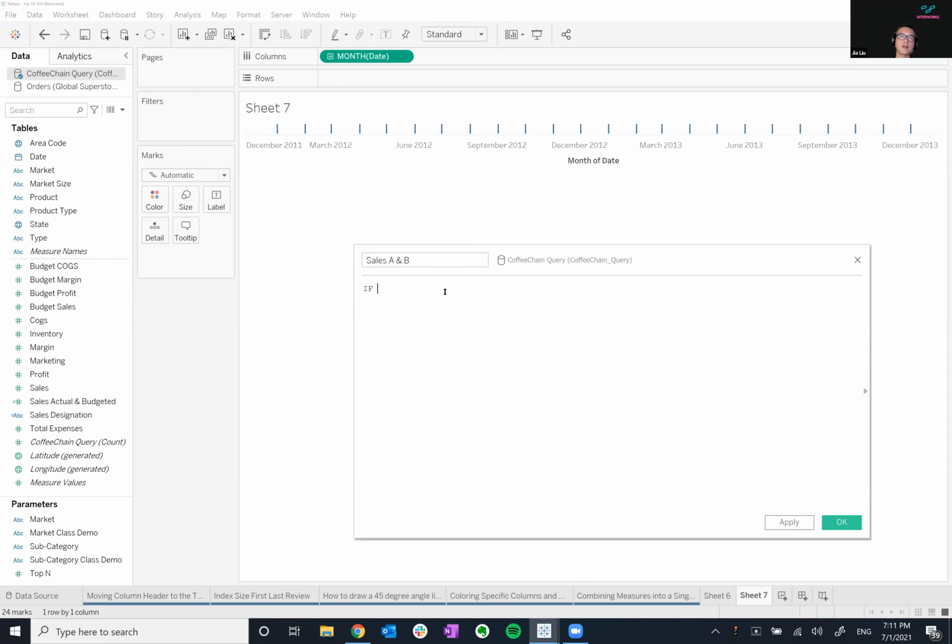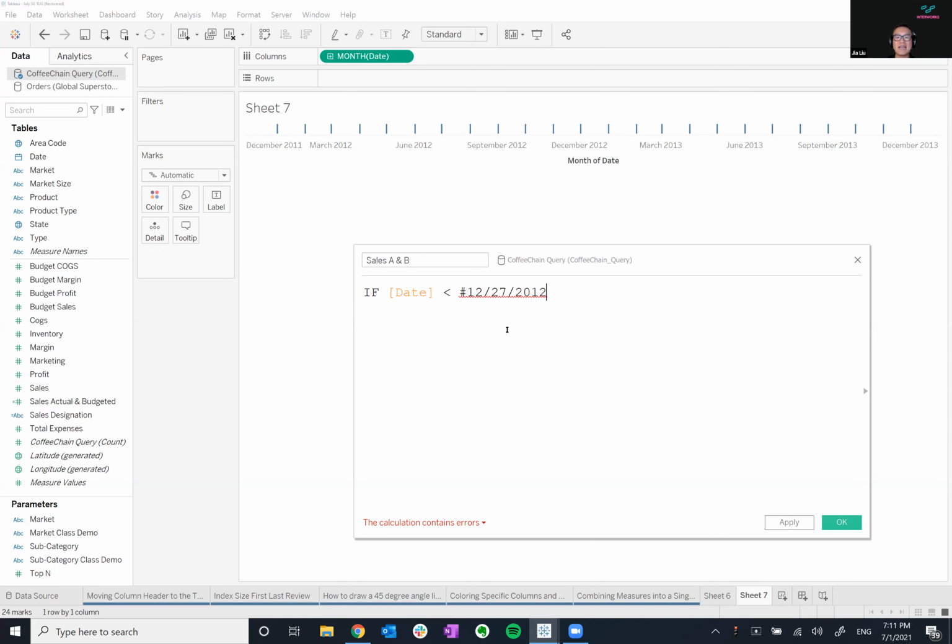And then we'll say, if the date is not equals, is less than, right? You can insert a random date, or this could be a parameter, or any date that you choose, or it could be today. But because my data doesn't actually have today, because we're in 2021 and this data goes from 2011 to 2013, I'm not going to use today. I'm going to use December 27, 2012, right?